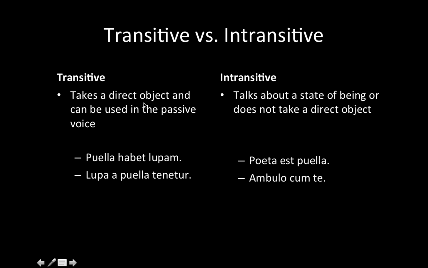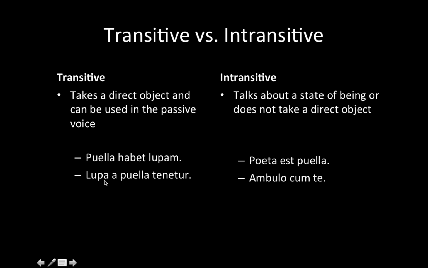Now, transitive is by far what you're going to see more often than not. This is more like your puella habet lupa, "the girl has a she-wolf." So the girl is your subject, then the verb, then the direct object. So "has" here is always going to be a transitive verb because you're always going to need a direct object. And then lupa a puella tenetur, just to show you with the passive: "the she-wolf is held by the girl." Even though you don't have a direct object in this sentence, it is considered transitive because it's passive. If you made this sentence active, it would have a direct object. The she-wolf would be your direct object because you'd be saying "the girl holds the she-wolf."